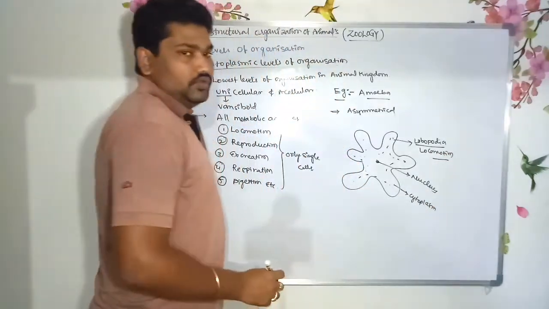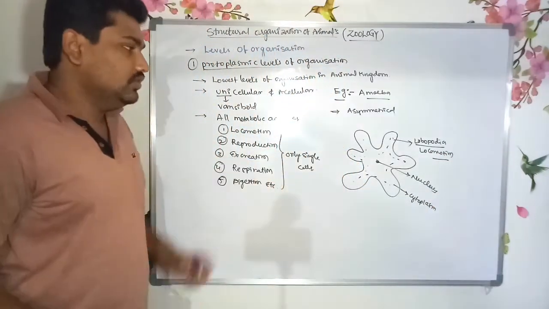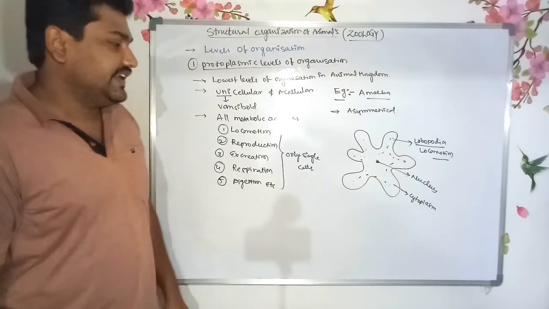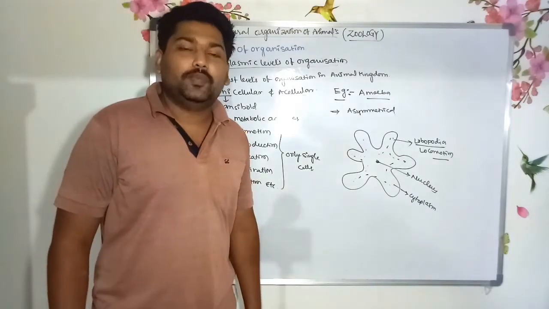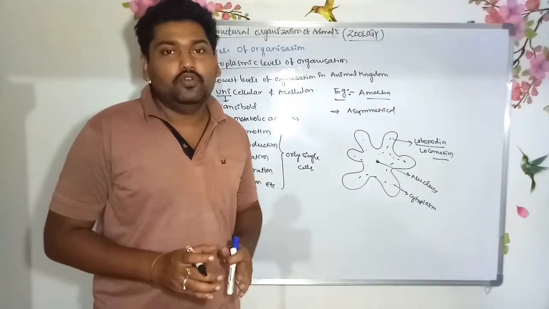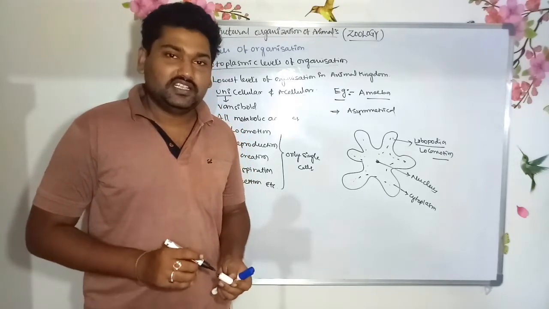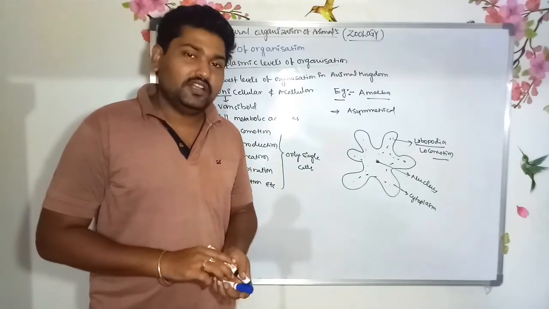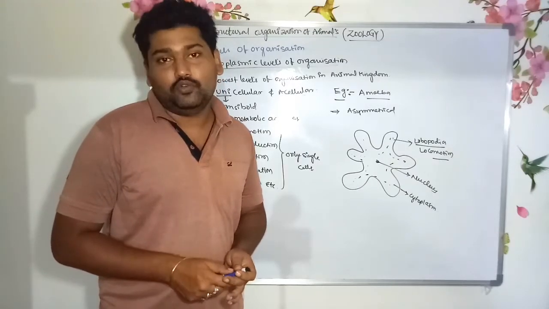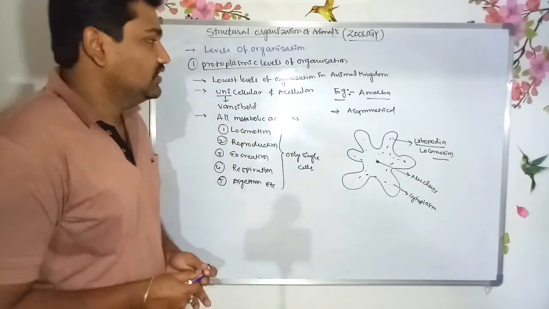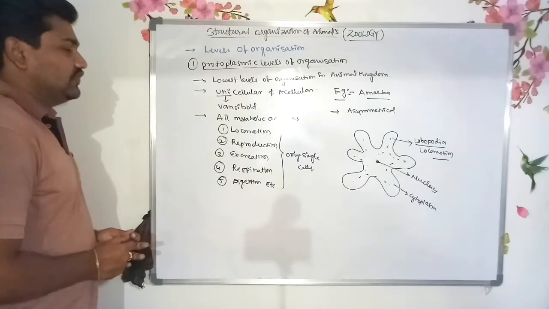Useful for locomotion. If you want to be moved, pressure is created in the cytoplasmic region. The cytoplasm is able to form small, blunt, finger-like projections. These projections are known as pseudopodia. The pseudopodia are helpful for movement of the organism, nothing but locomotion. So this is known as the protoplasmic level of organization.